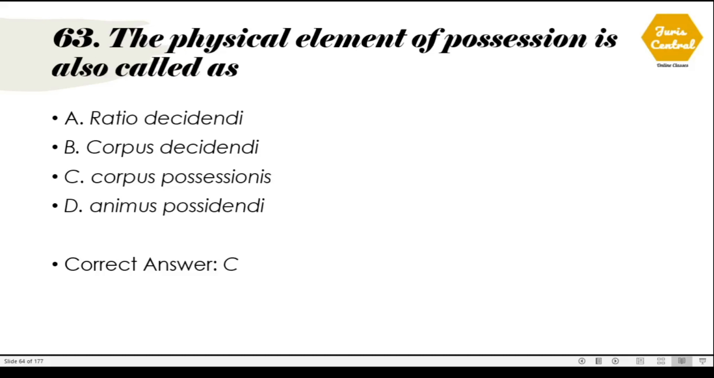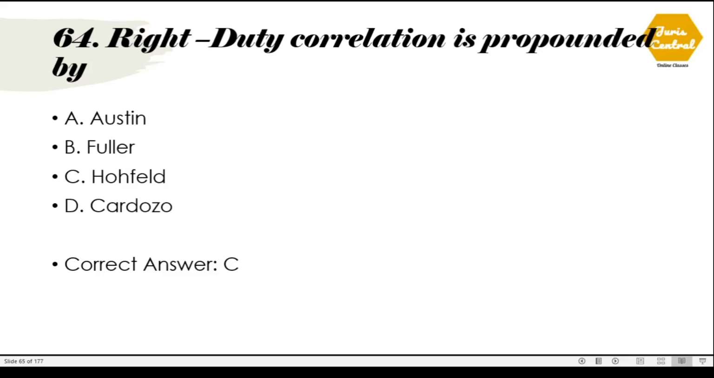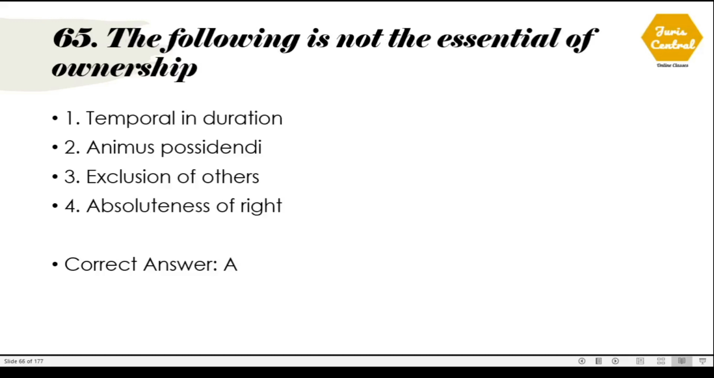63. The physical element of possession is also called as. So physical element of possession is called as corpus possessionis. 64. Right duty correlation is propounded by. So right duty correlation is propounded by Hohfeld. Everybody knows very well about it.